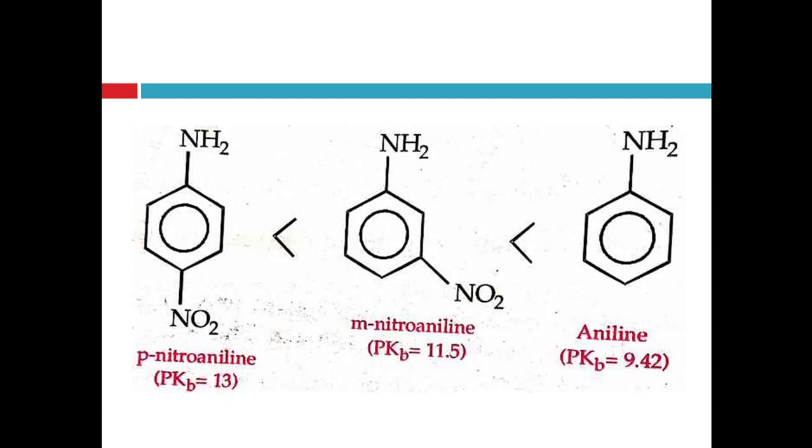So para-nitroaniline is less basic than meta-nitroaniline, and meta-nitroaniline is less basic than aniline, right? Different pKb values of the compounds are given.